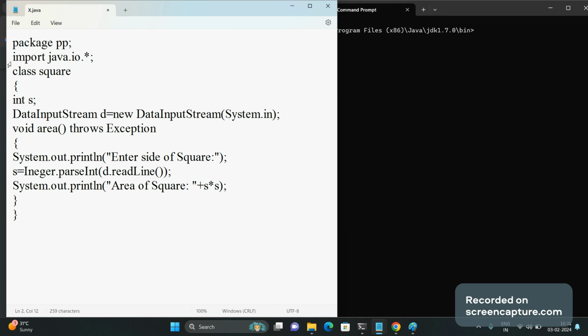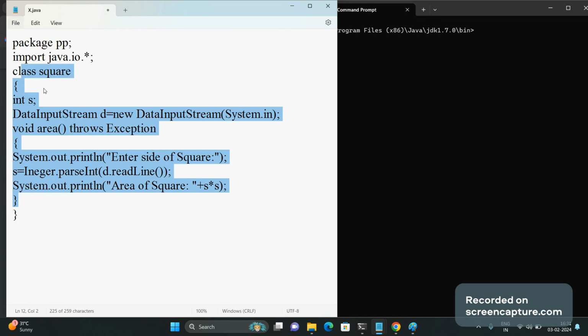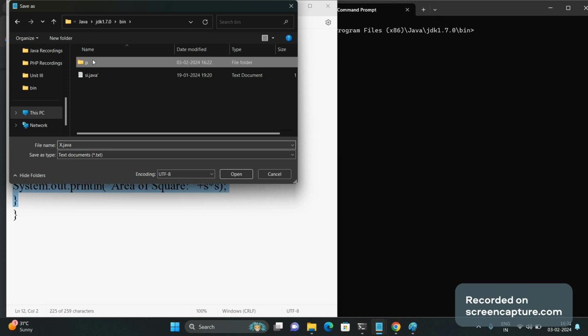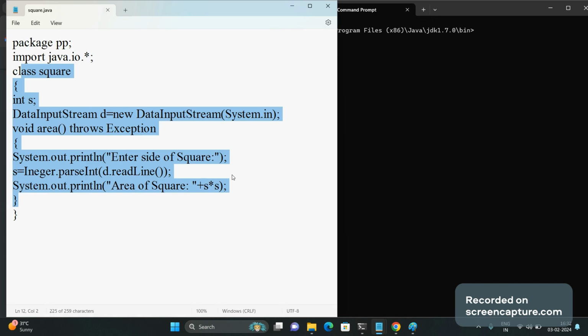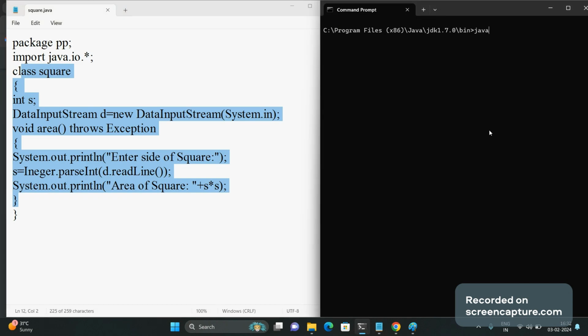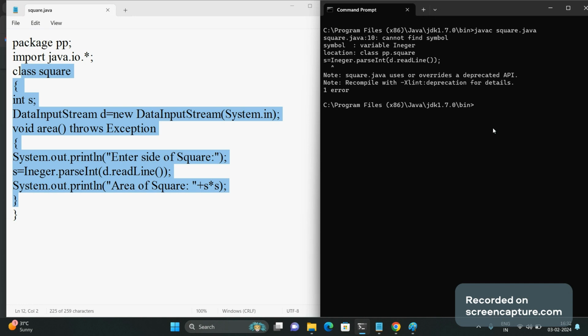Now we will save this file with the name of the class. We have to make sure that our service is error free, so we compile this code by saving it under the bin directory with the name square.java, because in bin our compiler is available. So we compile our code under bin as square.java.